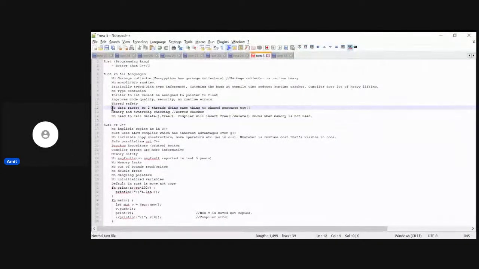So yeah, Rust provides thread safety. That is, there are no data races, no two threads doing the same thing on a shared resource have a data race condition. Now we have a concept of Arc in Rust, and it's pretty good. Then Rust has a concept of memory and ownership checking. This is pretty nice. We'll be discussing this when we go ahead. And we don't need to call delete or free after allocation as we do in C++.